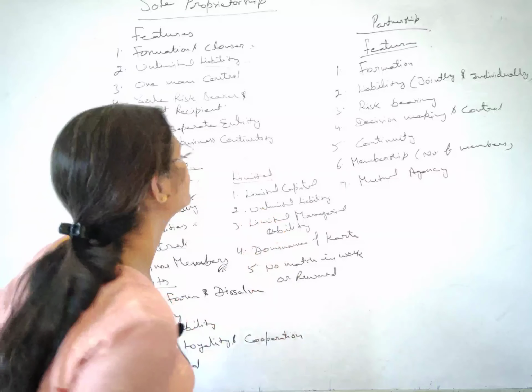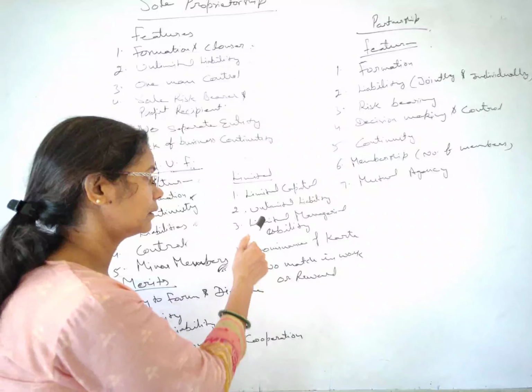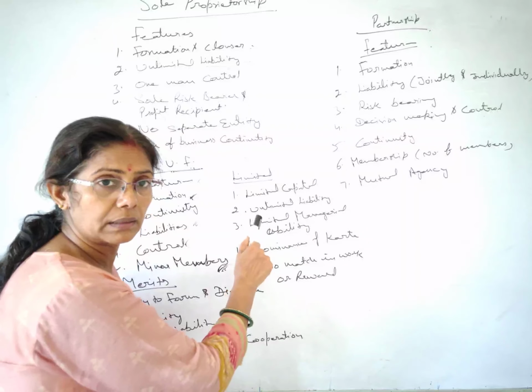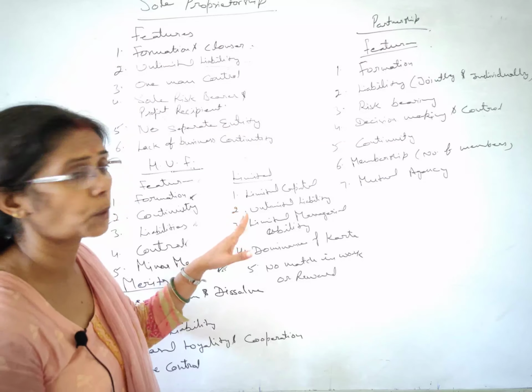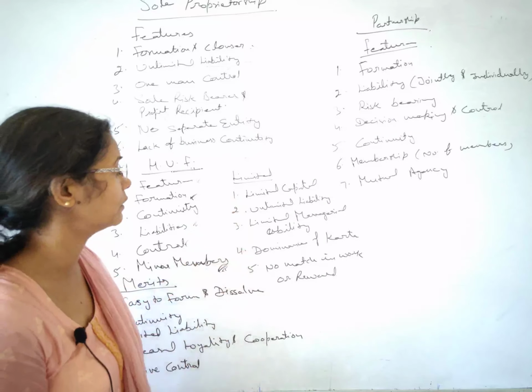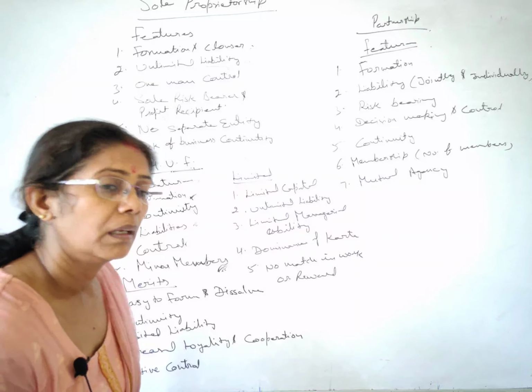This happens here. Next, we have already discussed unlimited liability. Here the Karta has unlimited liability, so his personal property is at stake, so that's the risky one. Next we have limited managerial ability.